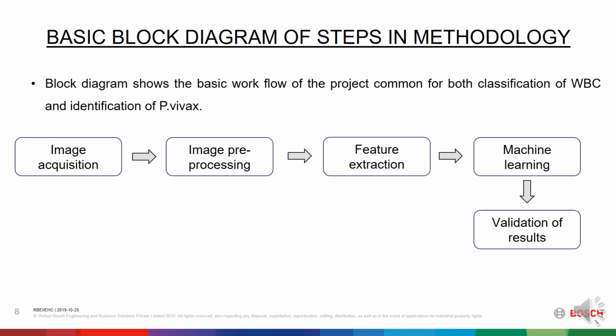There is also something called cross-validation to evaluate machine learning models by training several ML models on subsets of available input data and evaluating them on the complementary subset of data. Validation of results deals with checking the predicted result and finding out the accuracy and performance of the machine learning algorithm, and also finding where it has gone wrong, which predicted wrong output. The results are validated manually with the ground truth.